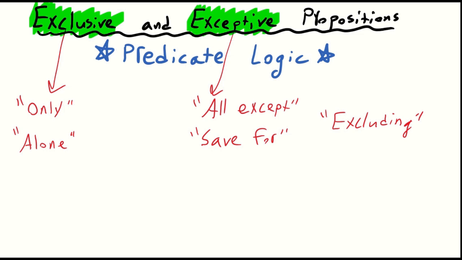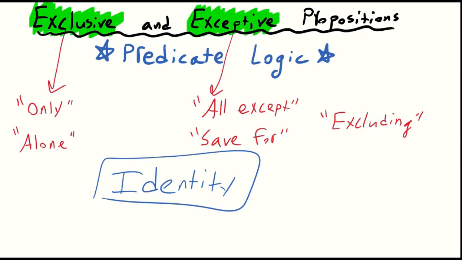Now, as I said, in this video the goal is to think of such propositions in predicate logic. But to do that, we actually must think about the equivalency of individuals. We need the notion of logical identity.